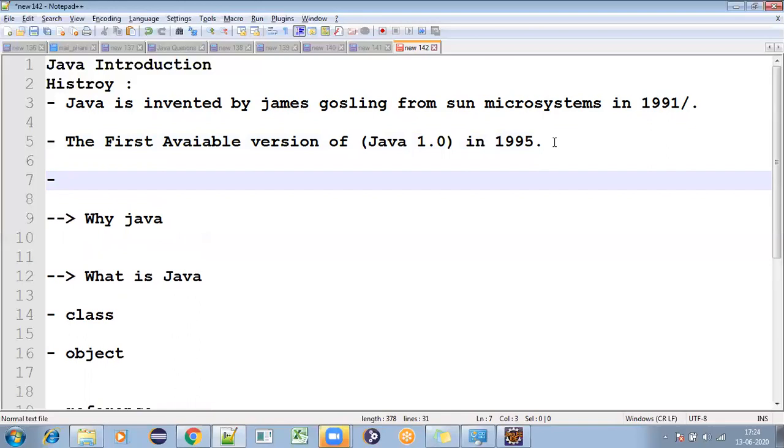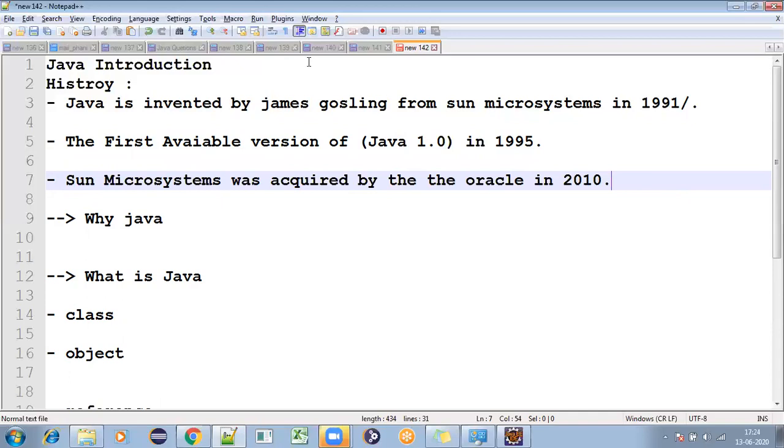Sun Microsystems was acquired by Oracle, right? Hope you people know that. So currently who is handling Java? It is Oracle. Sun Microsystems was acquired by Oracle in 2010.